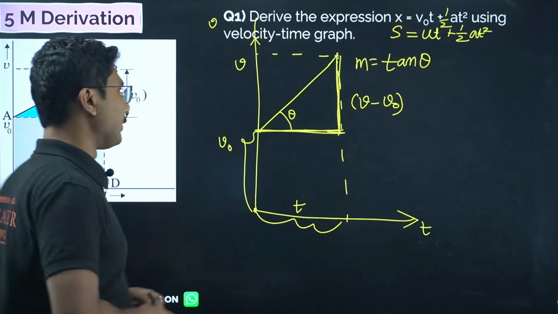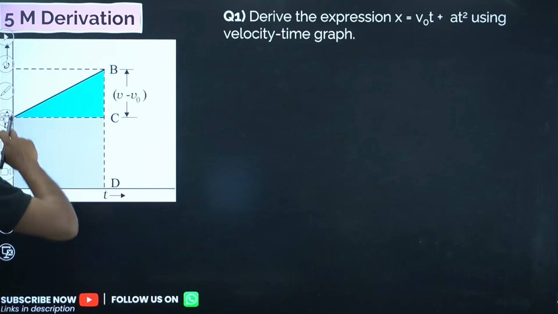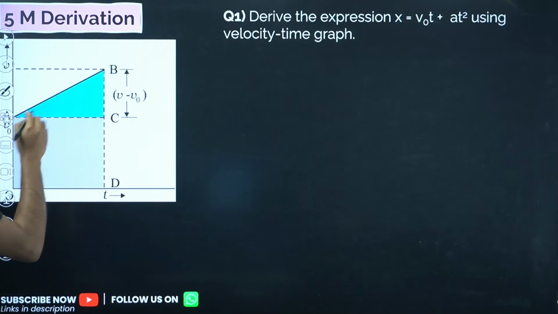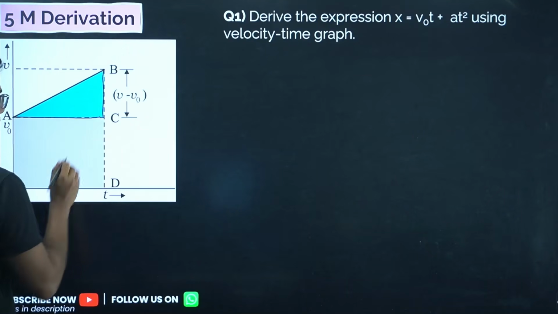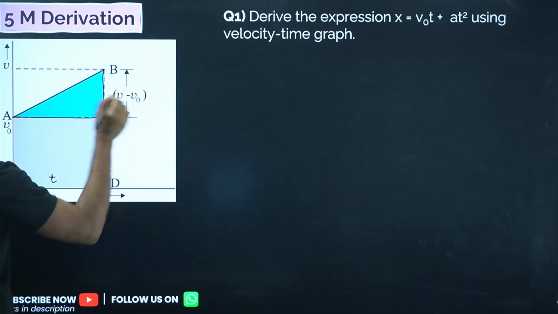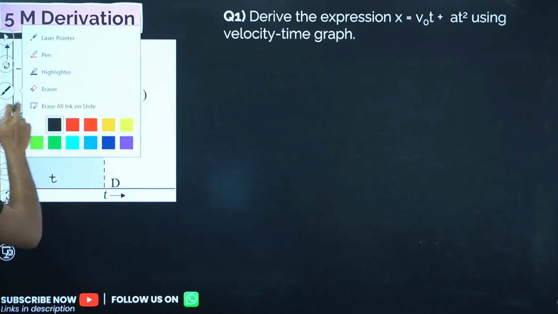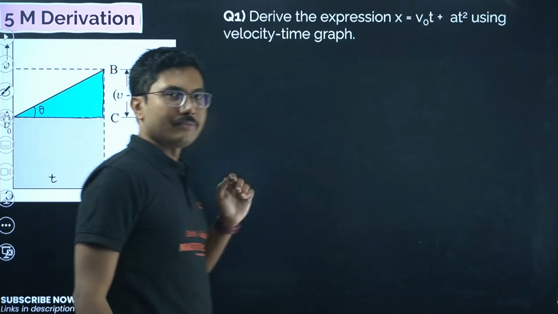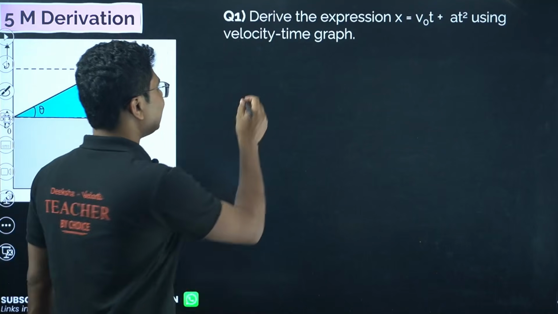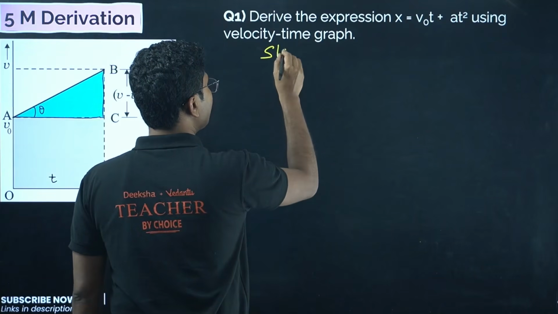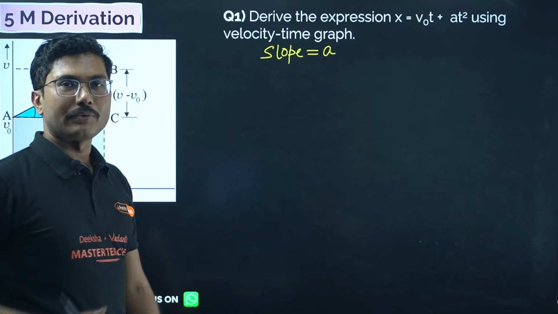Okay, so let's start now. Here, as we have drawn the graph, this is the height of the triangle and this is the base of the triangle. The base of the triangle is given by t, the height is given by v minus v0, and if this is the angle theta, the slope is tan theta. In a velocity time graph, slope gives the acceleration. Slope equals acceleration. This much knowledge you have to know.